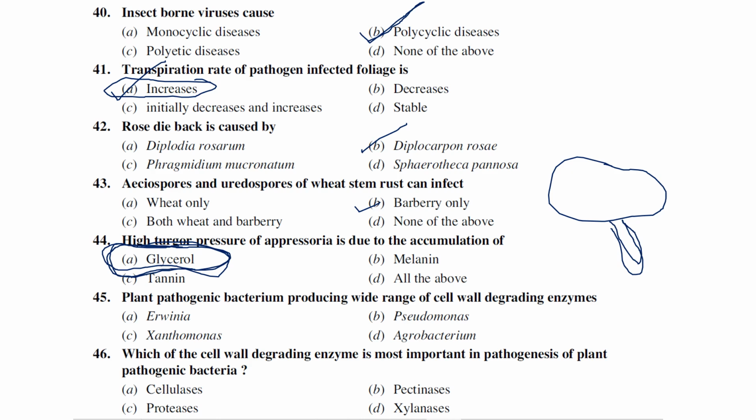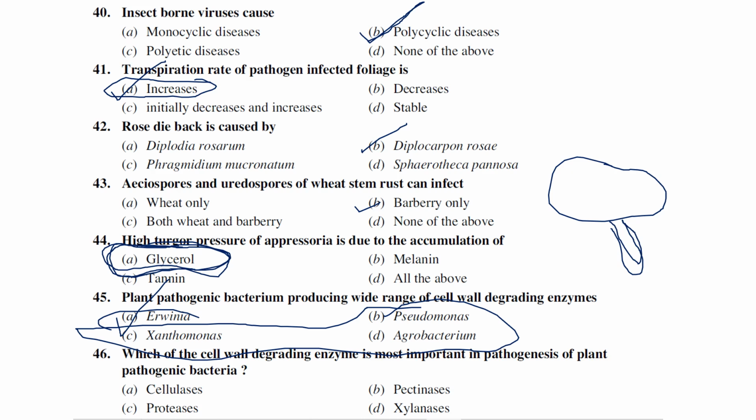Plant pathogenic bacterium producing a wide range of cell wall degrading enzymes: Erwinia, Pseudomonas, Xanthomonas, Agrobacterium. Okay, anyway, these all are bacteria. So of course bacteria also produce cell wall degrading enzymes, but generally they're asking about plant pathogenic bacteria. All are bacteria only. Among these, Erwinia produces more because of pectinolytic enzymes.